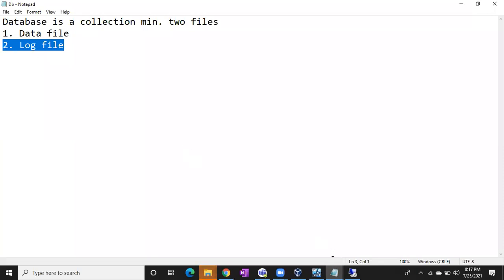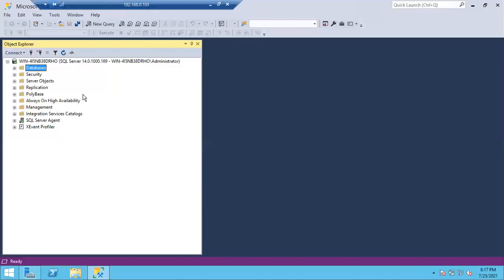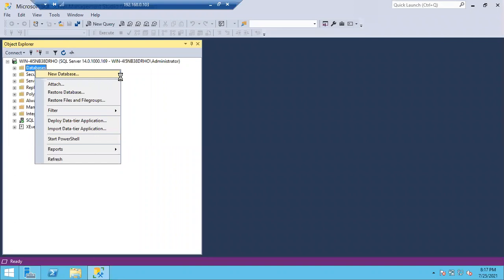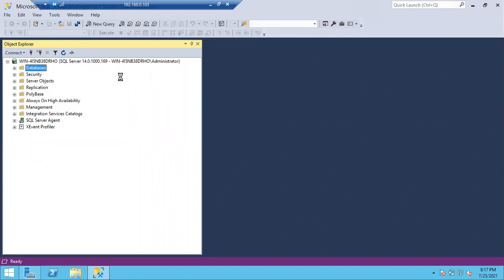Okay, so let me open this one. Go to databases. How to create a database? Right click on it, you can see New Database. Select this New Database option.